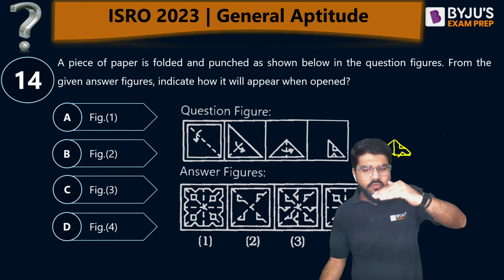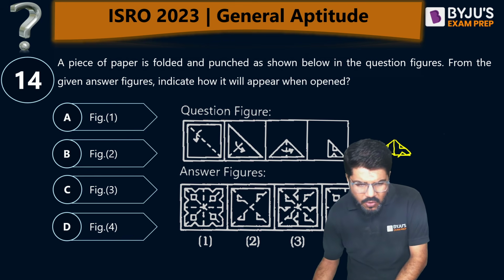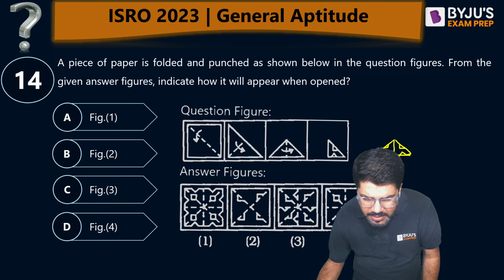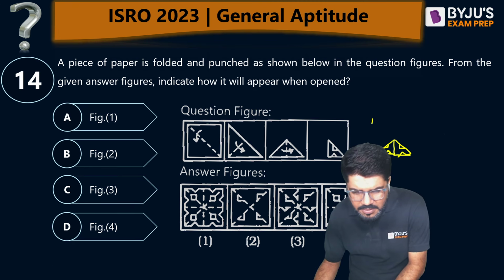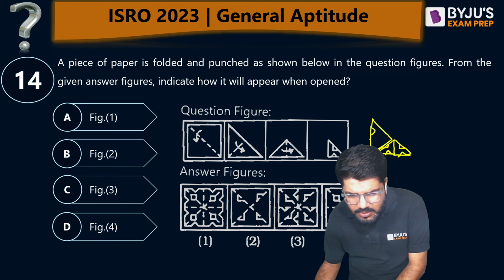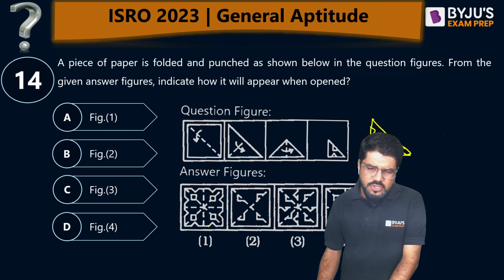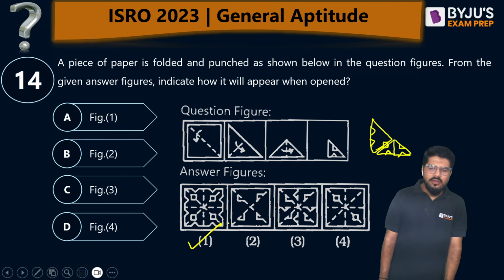Now when you fold it to the top, let's exactly go in the reverse sequence as given. When you go to the top, what is going to be the story? This is going to merge and these two will come up here. See, option number A is clearly matching up. If I unfold it something like this, let me draw it up. These will be two more and this will connect here. So there will be a big hole at the center. So option A is sufficiently matched, no need to solve even further.